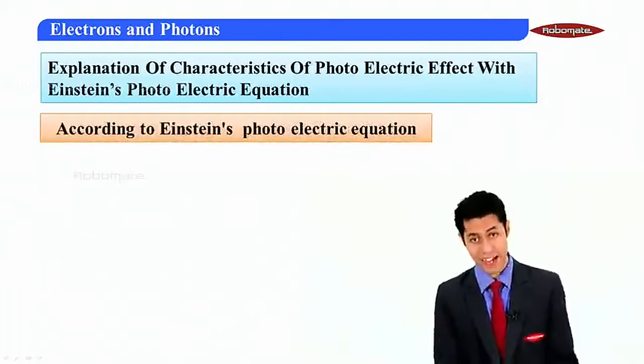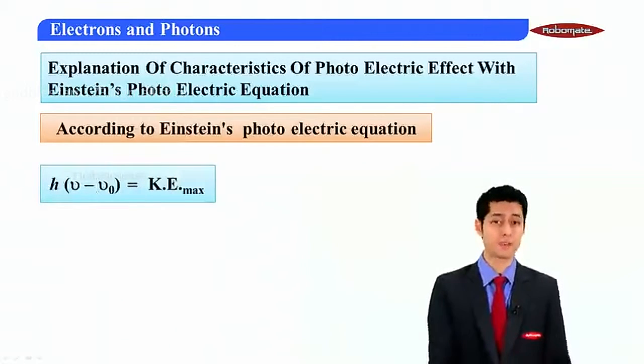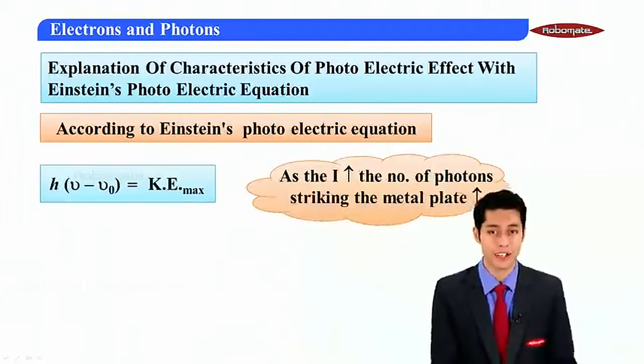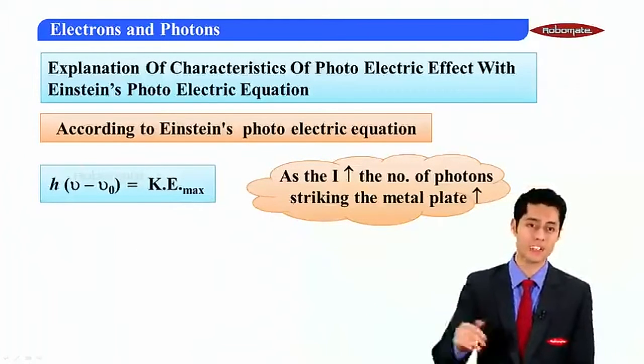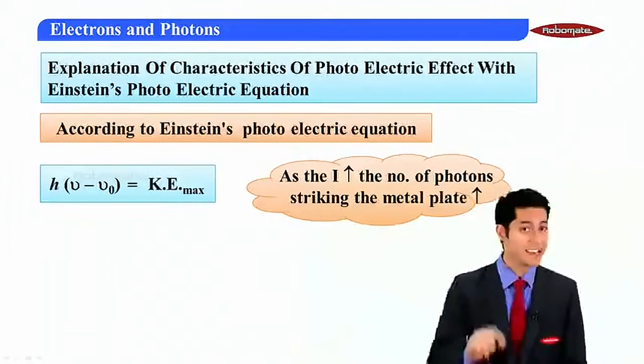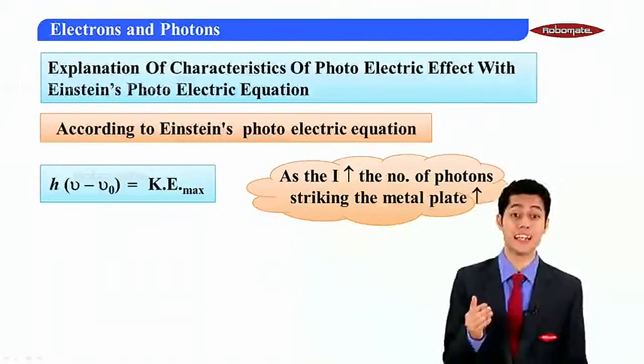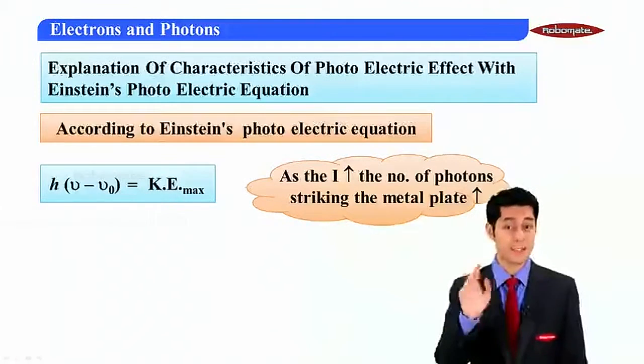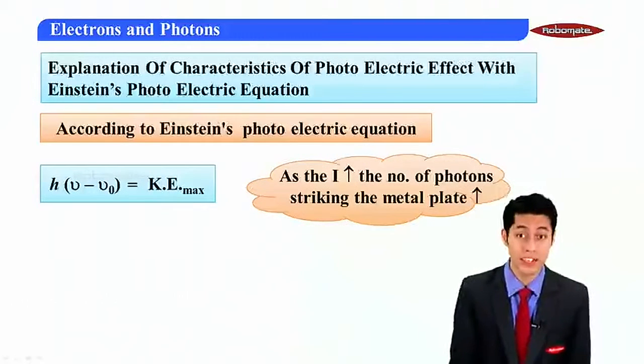Moving ahead to the next characteristic, according to Einstein's photoelectric equation, we know that h(nu minus nu naught) is equal to kinetic energy maximum. As we go on increasing the intensity of light, the number of photons striking the metal plate also increases.